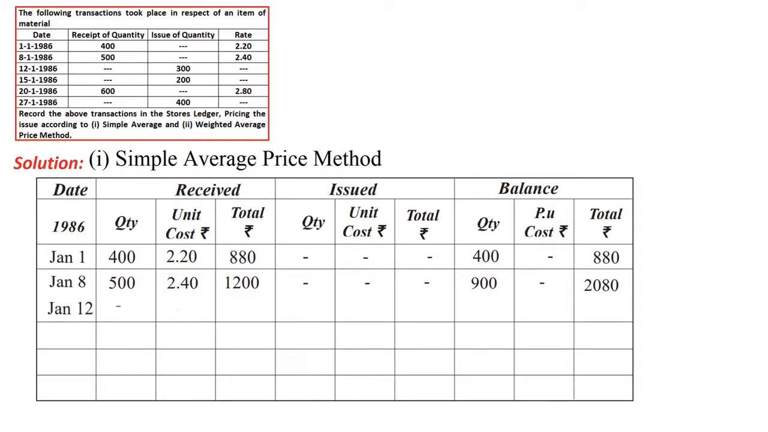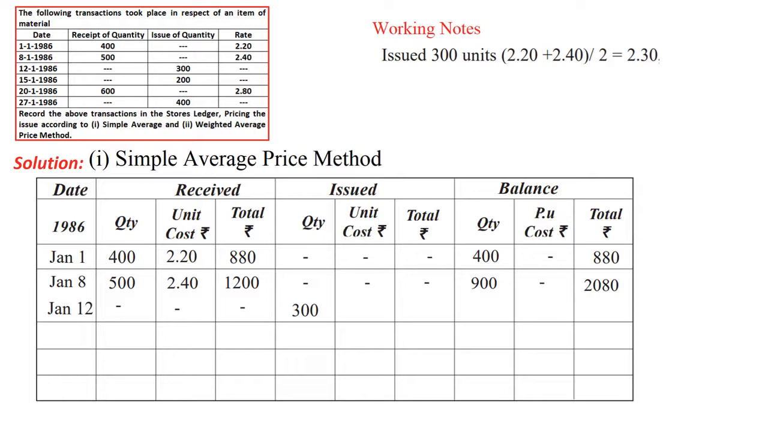And the next date is Jan 12th. On this date we are issuing the material. How much quantity are we issuing? 300 units, right? The most important thing is that when we are issuing the material, we need to calculate the issue price, at which price we are issuing. For that sake, we will come to the working note. There the issue price of 300 units is calculated.